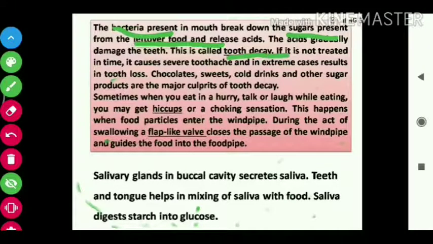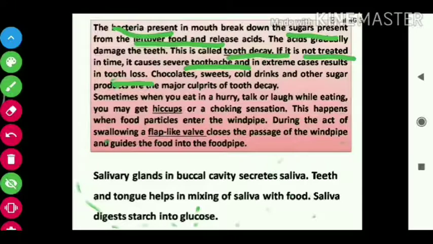So now you understand, your teeth will decay and get damaged when you are not properly cleaning them after eating. If it is not treated in time, it causes severe toothache. Toothache means pain in the tooth, and in extreme cases you have to remove the tooth, which means tooth loss.